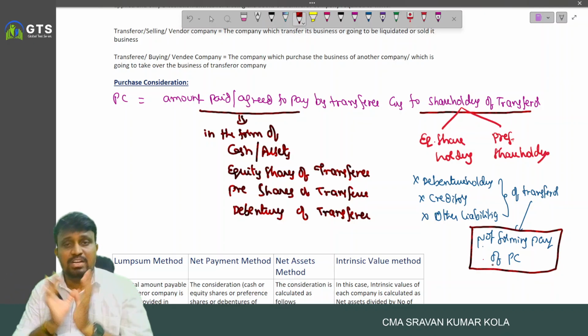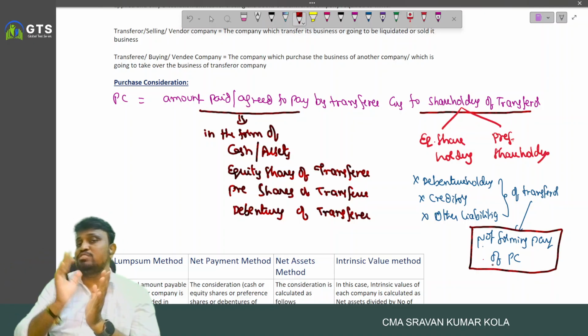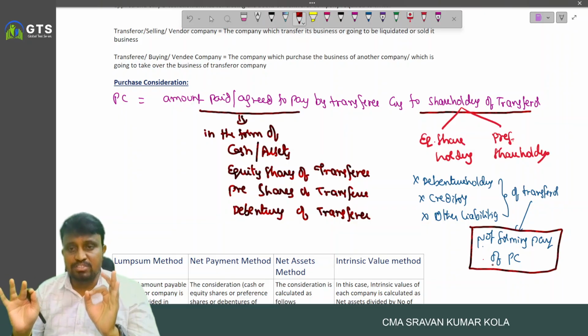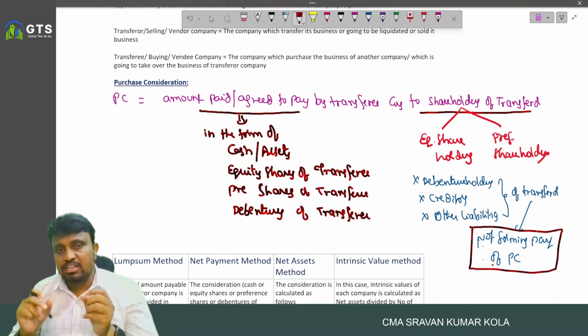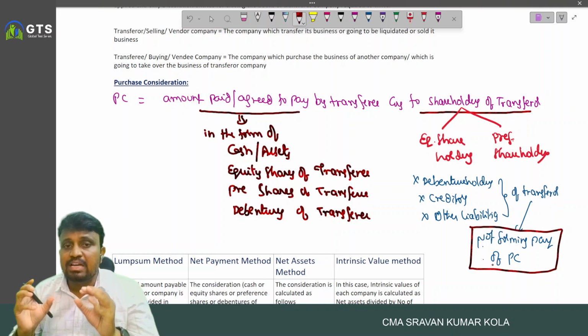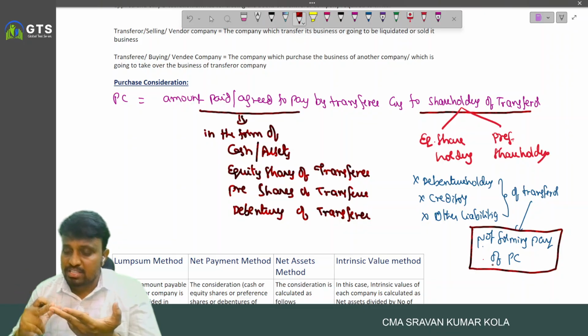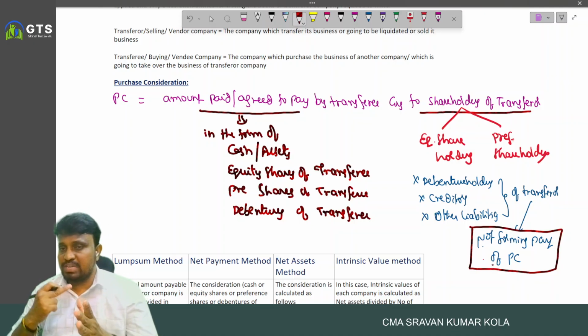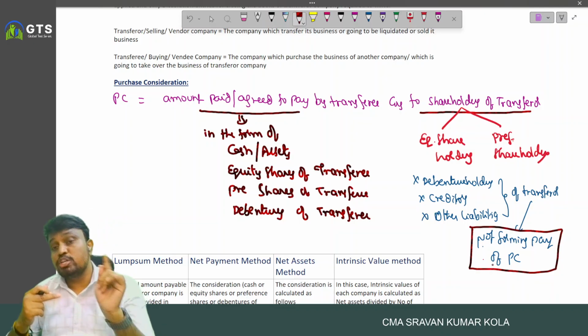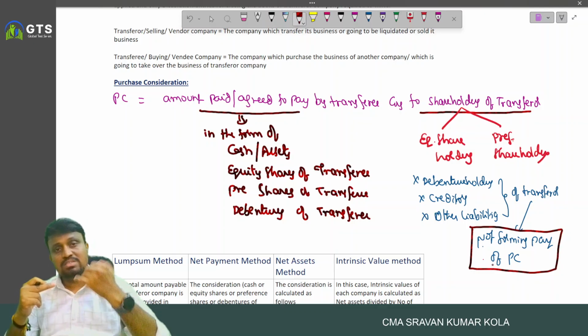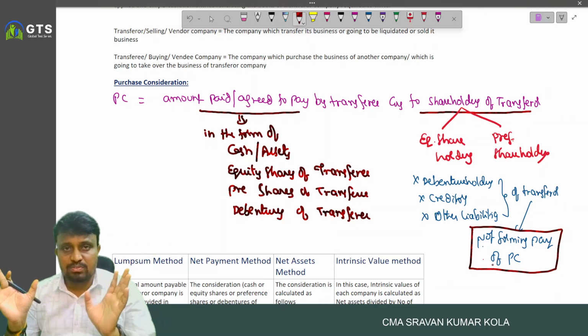Purchase consideration includes only the agreed amount payable by the transferee company in the form of cash, assets, equity shares, preference shares, or debentures of the transferee company to the equity or preference shareholders of the transferor company.